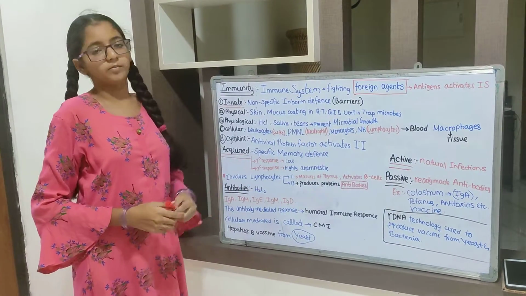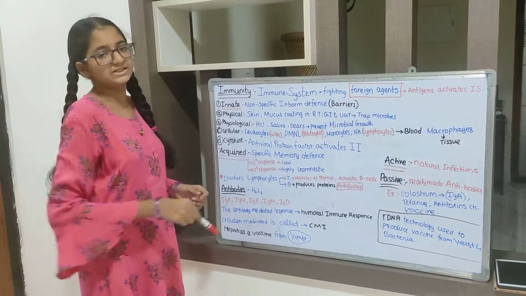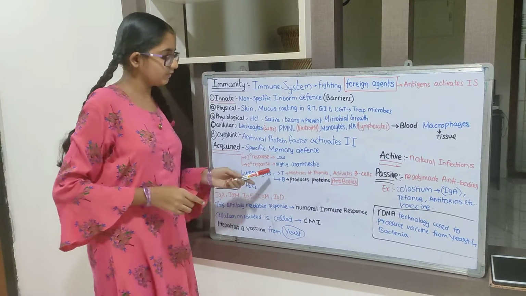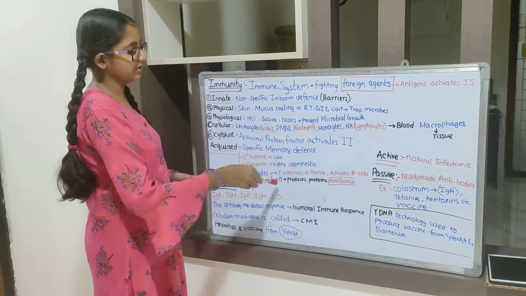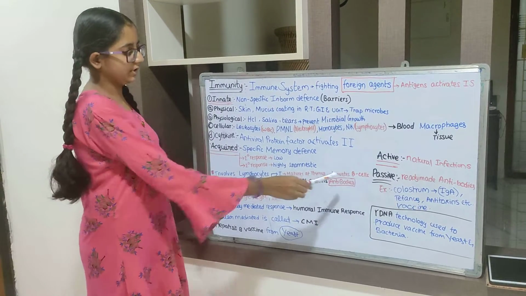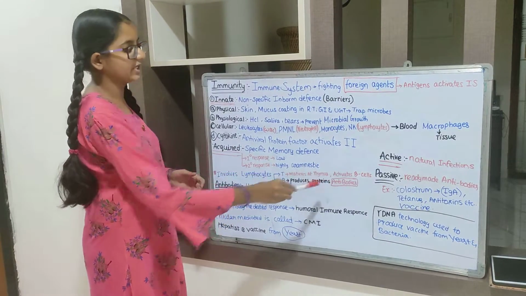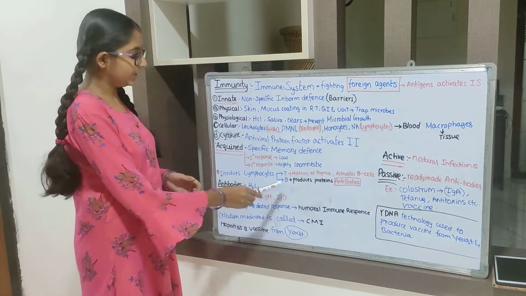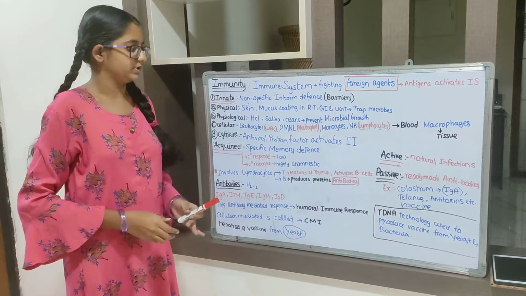T lymphocyte is produced in bone marrow but matures in the thymus, so it is given as T. T lymphocyte is not the main lymphocyte, because it does not release any antibodies. It only activates B cells. B cells are the main lymphocytes which produce the antibodies.